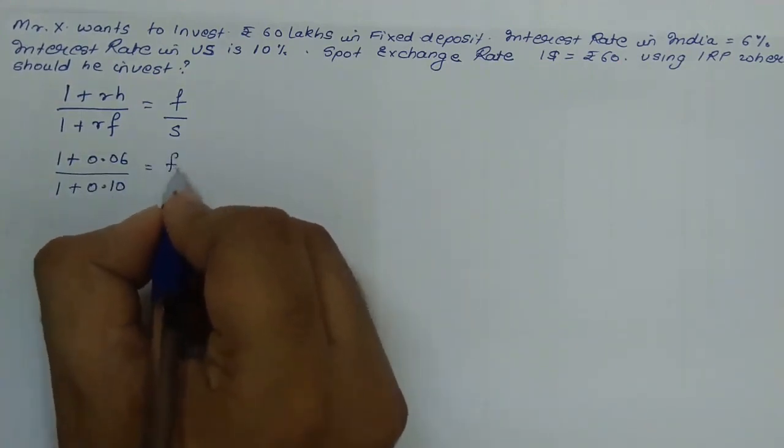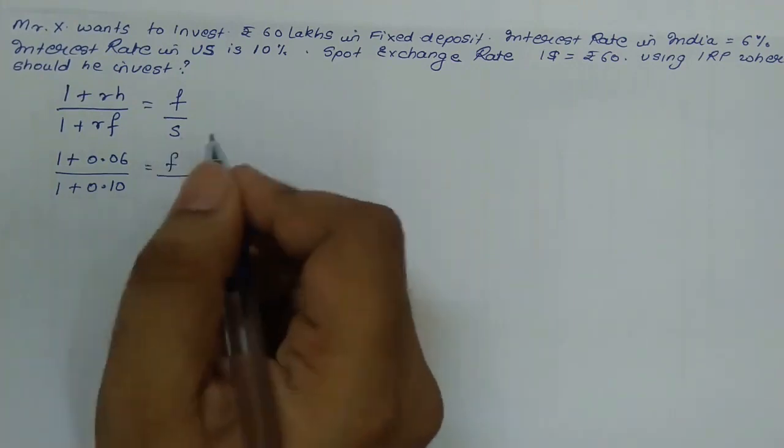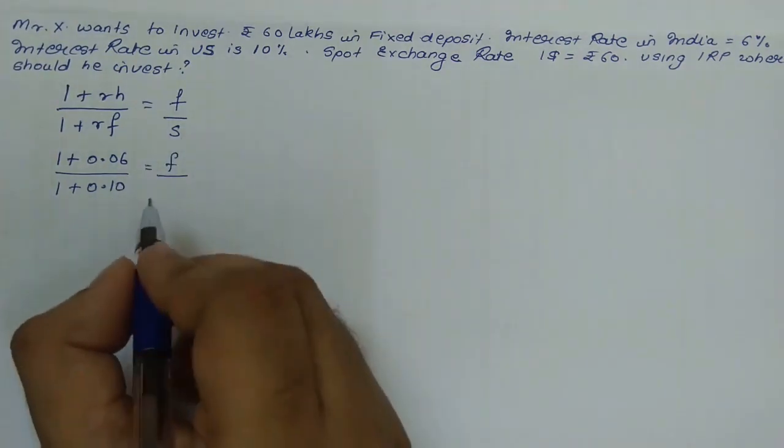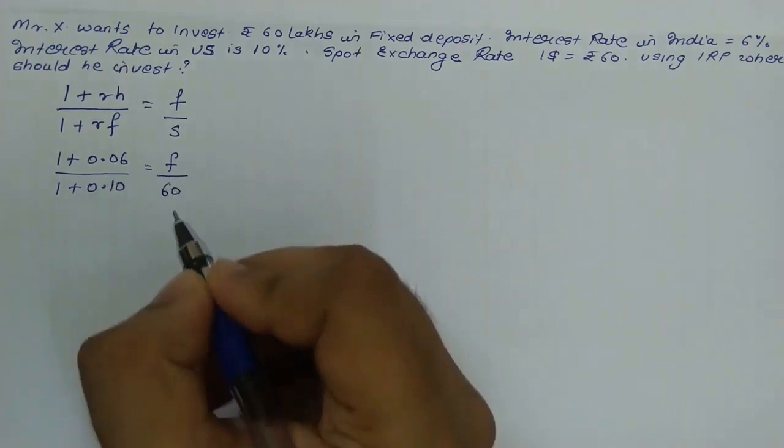The forward rate is not given, so we have to find the forward rate first of all. The spot exchange rate given is rupees 60.